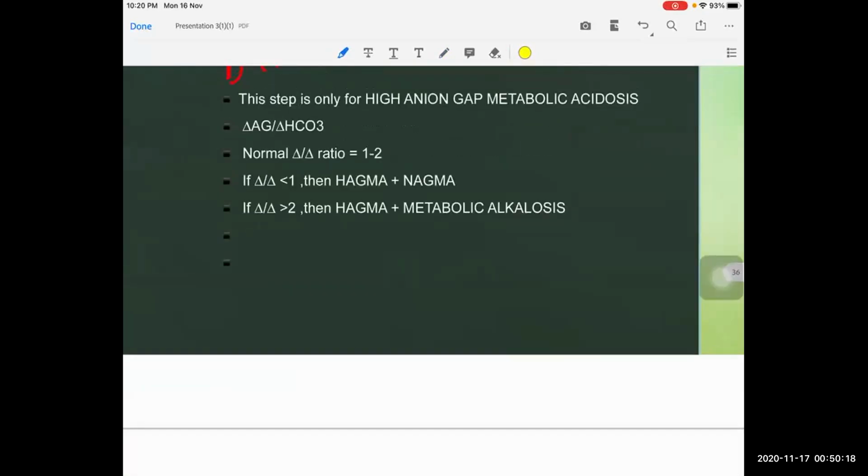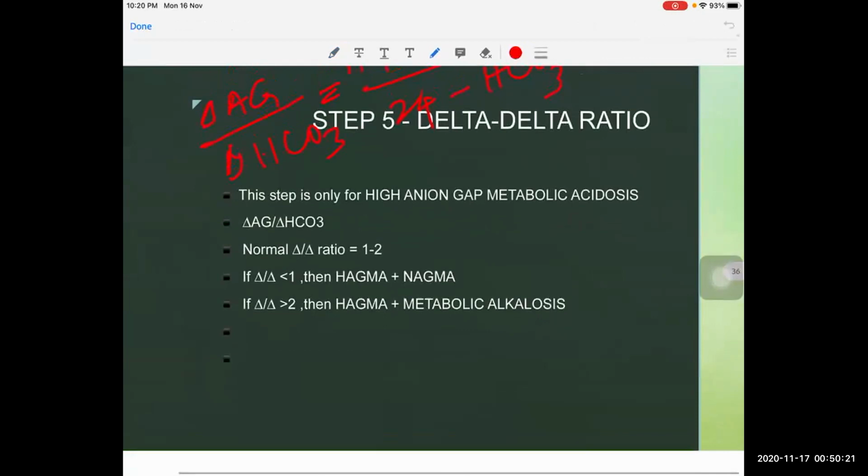The delta ratio normal value is 1 to 2. If the delta ratio is less than 1, the patient is having high anion gap metabolic acidosis plus associated normal anion gap metabolic acidosis. If the delta ratio is more than 2, the patient will be having high anion gap metabolic acidosis plus metabolic alkalosis.